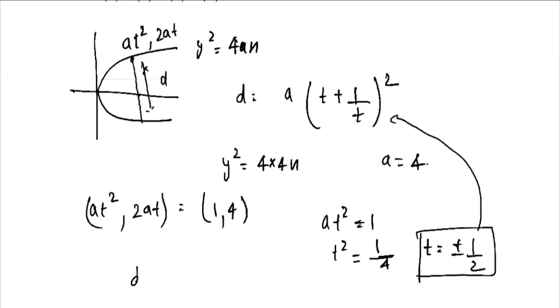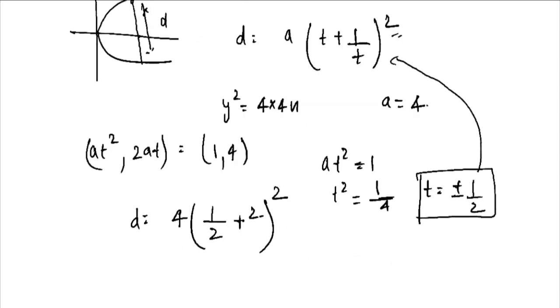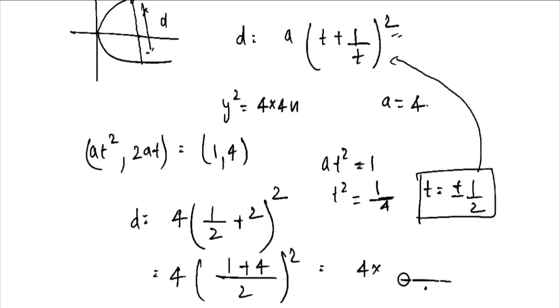So we can have that d is equal to a, which is 4, into the square of half plus 2. Since either value of t can be taken, I am taking plus. Minus will also give the same value because we have a square here. I am taking the LCM inside the square, so this will be 4 into (1 plus 4 by 2) whole square. The square of 2 is 4 and this is 5 square, so 25. So our length is 25 units.